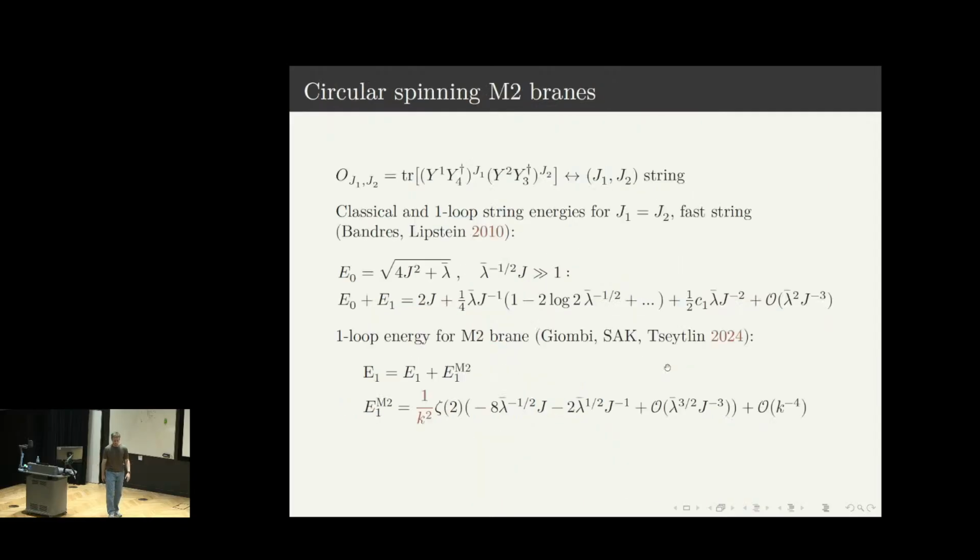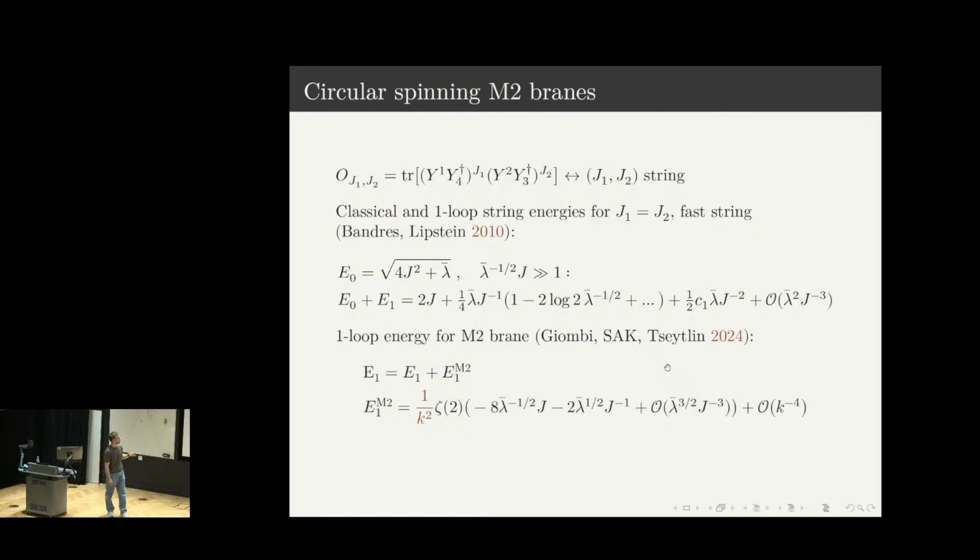So another set of solutions one can consider is the so-called circular spinning strings. For instance, one can consider a string which has two momenta in CP3 directions. And in fact, there are physically two distinct types of this solution. The one is the so-called fast string or long string. It is called so because it has a rigid size, and this size is independent of the momenta of this string. So one can consider a limit when the momenta is large.